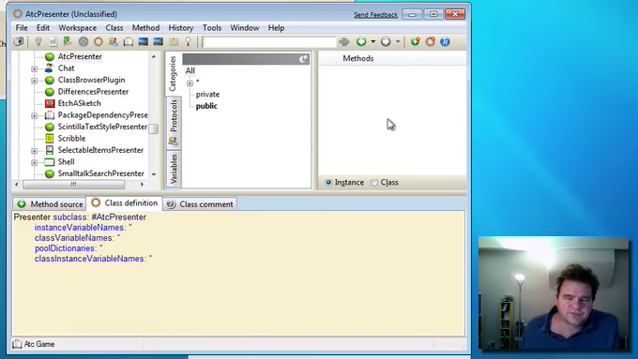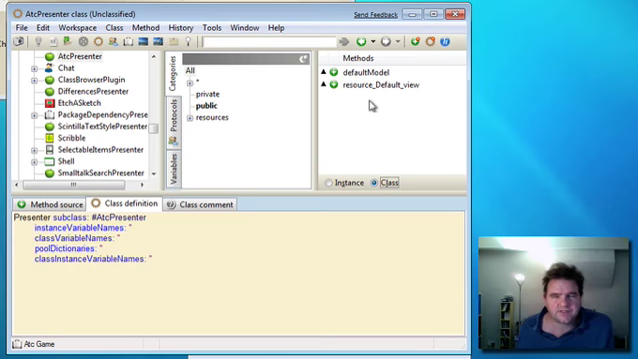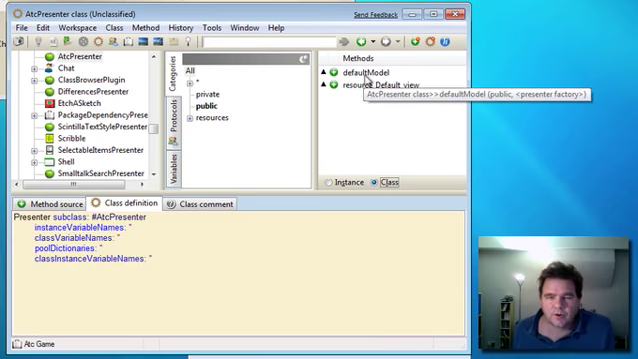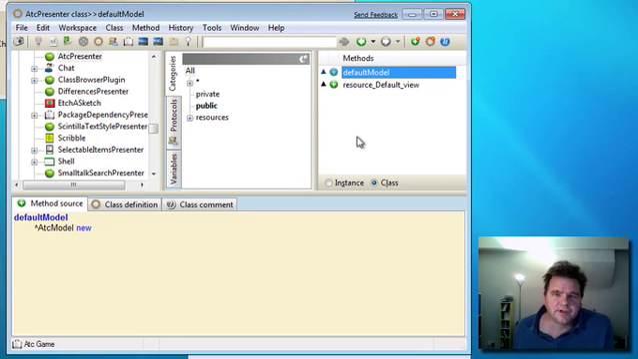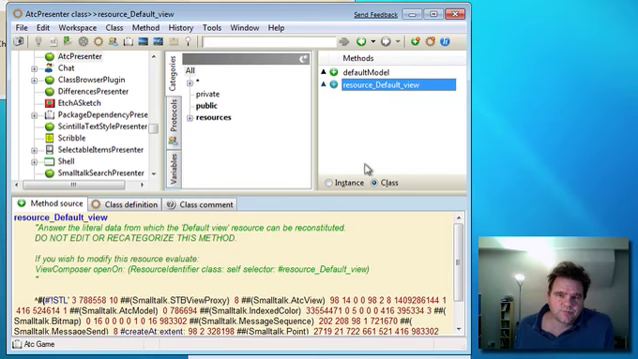Okay, so we don't see very much on the instance side, but on the class side of our ATC presenter, we see we have the default model method that we created and copied over from our ATC view class. This just tells us what the model will be by default when an ATC presenter is created. And we also have this resource default view method, which is machine generated by the view composer, and will rebuild the view exactly the same way that we specified in the view composer before saving it down.